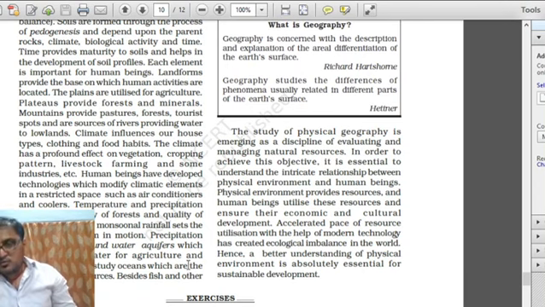We need to use the resources available on the earth very judiciously without over exploitation. And this is the manner in which we can look into the concept of sustainable development.